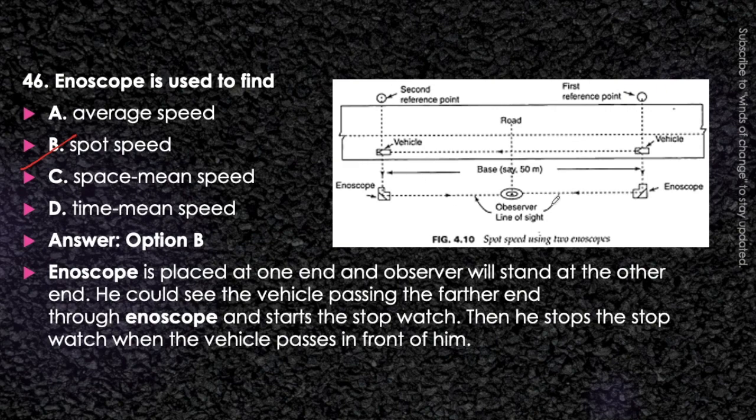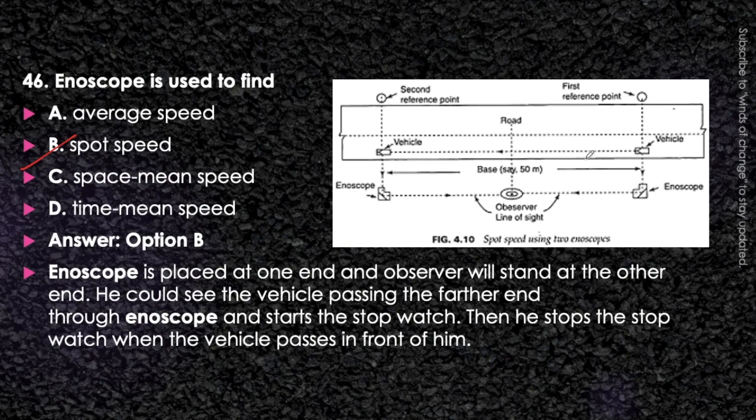This is the process of the N-scope that is being given here. N-scope is placed at one end and the observer will stand at the other end. He could see the vehicle passing the farther end through N-scope and start the stopwatch whenever it passes, and then he stops the stopwatch when the vehicle passes in front of him. Now this is very easy. Let's say this is the observer standing here, and first of all he finds that when this vehicle passes from here, he will start the stopwatch, and the moment the vehicle reaches here, he will stop the stopwatch, and the time is recorded for this vehicle from A point to B point. We already know the distance between these points, so obviously we can easily find out the speed of the vehicle.